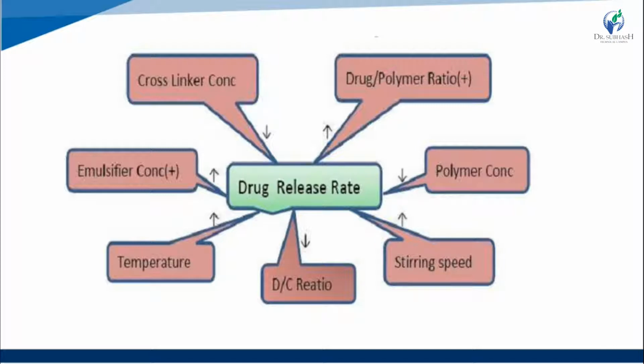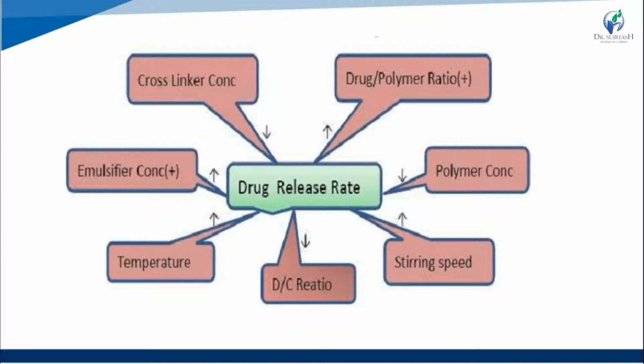Then stirring speed: as stirring speed increases, drug release rate also increases. Then drug concentration ratio: if it decreases, drug release also decreases.